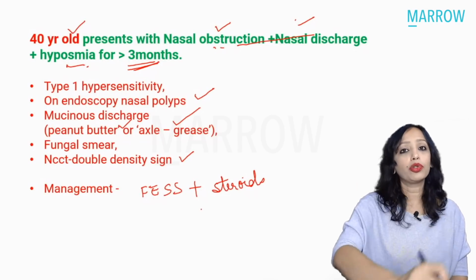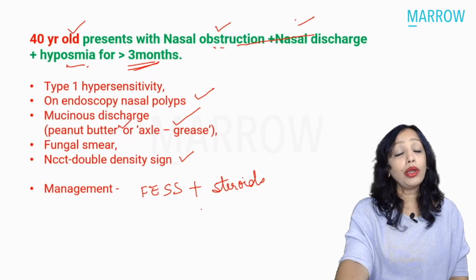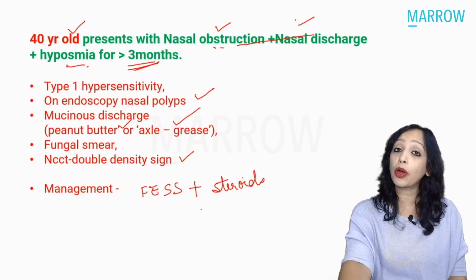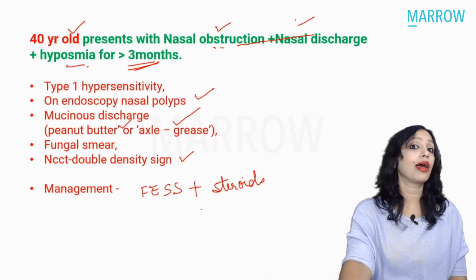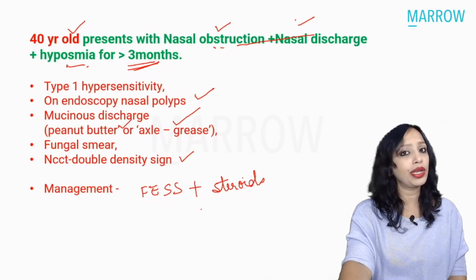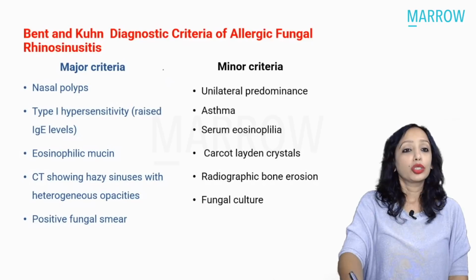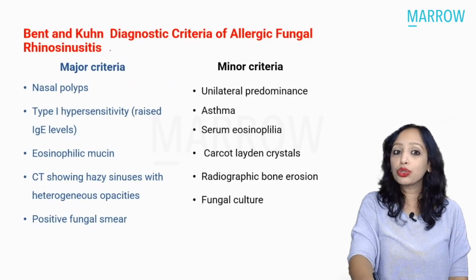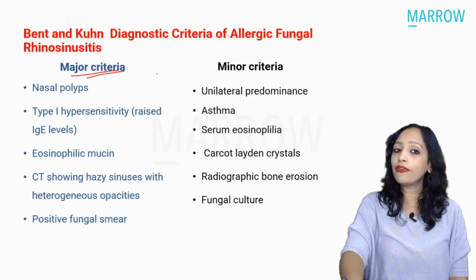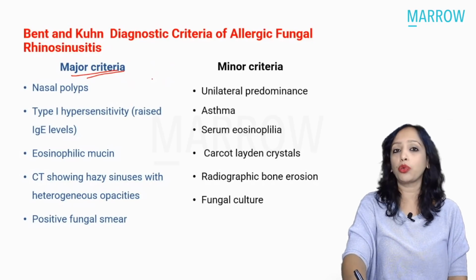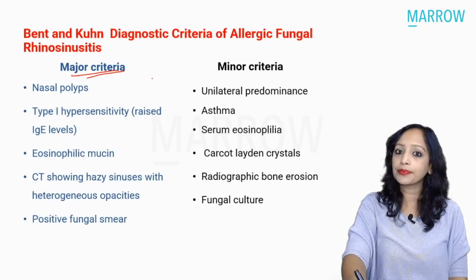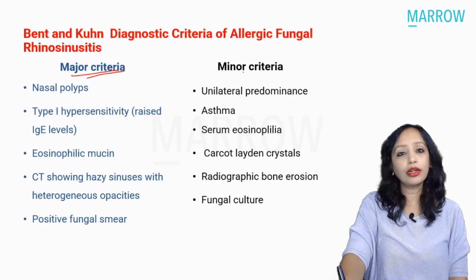So that is why post-operative steroids are given. And only if the patient is not responding well following surgery, only then is there some role of antifungal. Otherwise, usually antifungals are not given here. So this is the Bent and Kuhn criteria, the major criteria. All the 5 have to be present for the diagnosis of allergic fungal sinusitis. The minor criteria are just supportive.